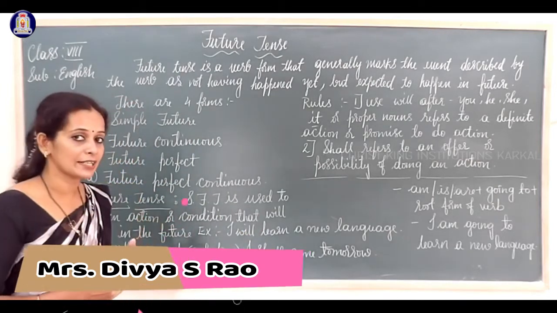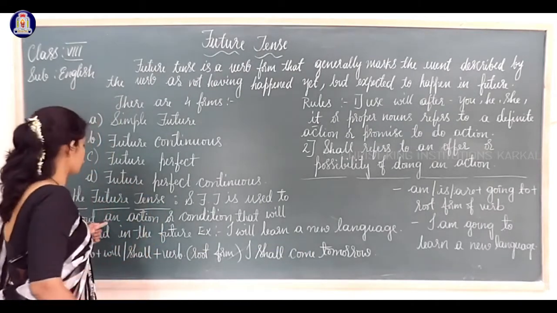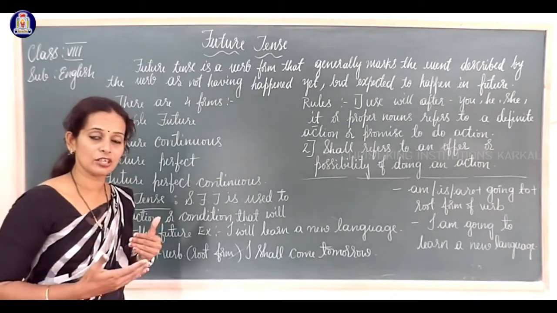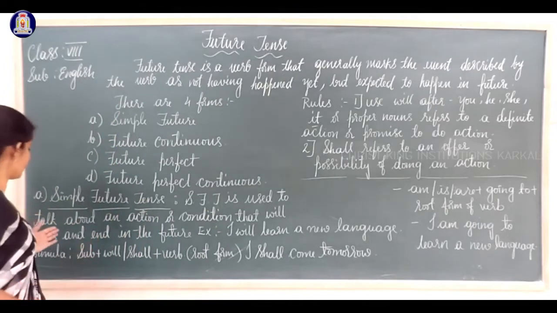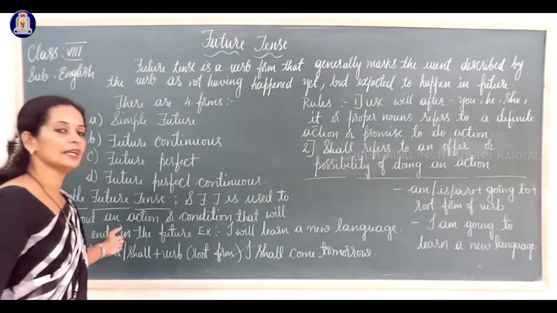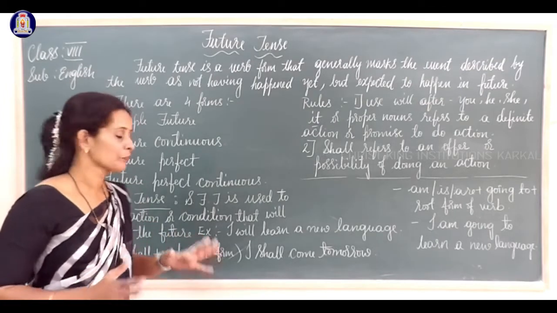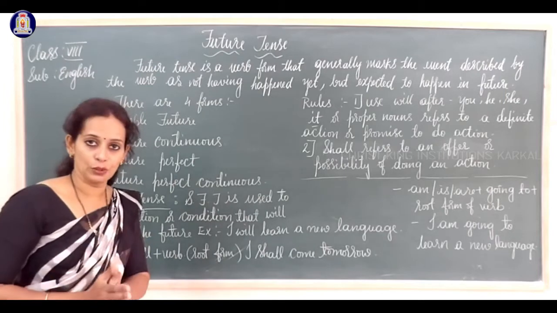The action has not happened yet, so it is going to begin and end in the future.